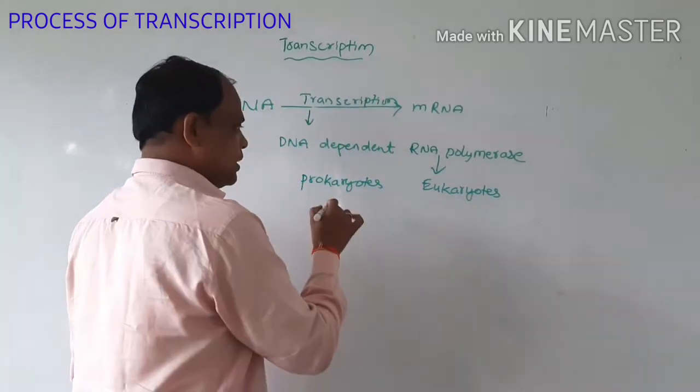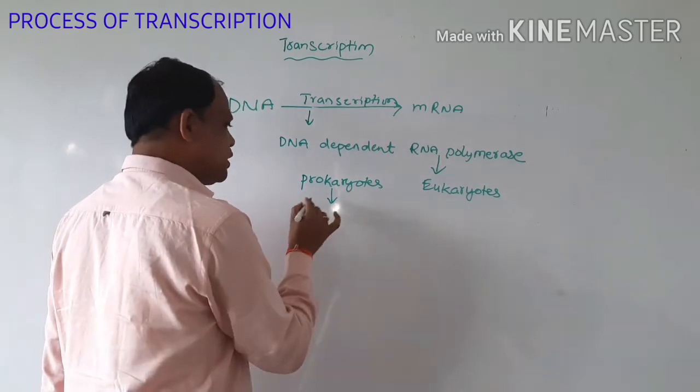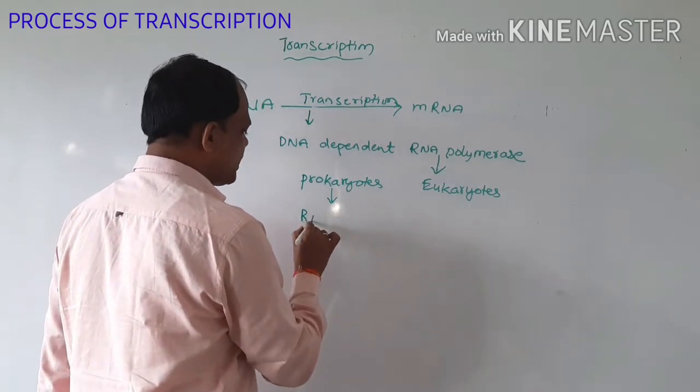The prokaryotic system has only one RNA polymerase.